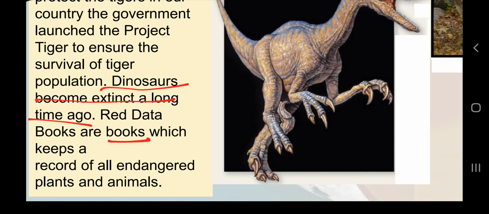You know that the cobra snake or the tortoise is also endangered, and the cycas plant is also endangered. Where will we find information about these endangered plants and animals? We will find it in the Red Data Book. We need to remember this name, Red Data Book, the book or document which has information about endangered species, rare species, or extinct species. Because of this type of data and these efforts, we are able to know which species are endangered, and we can take measures to protect them.